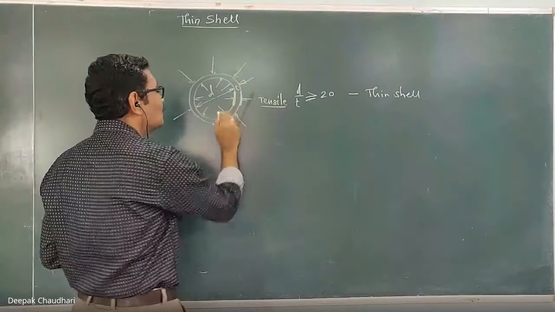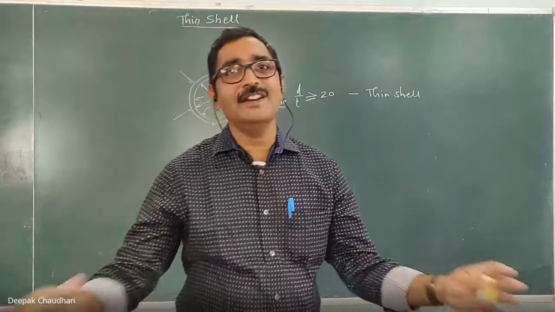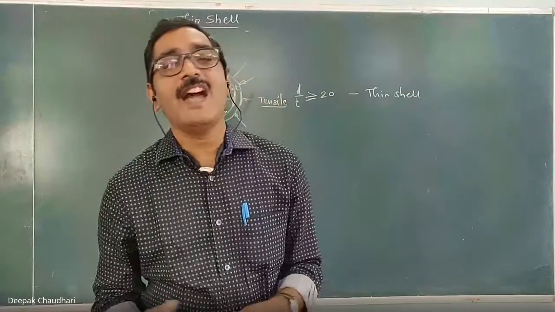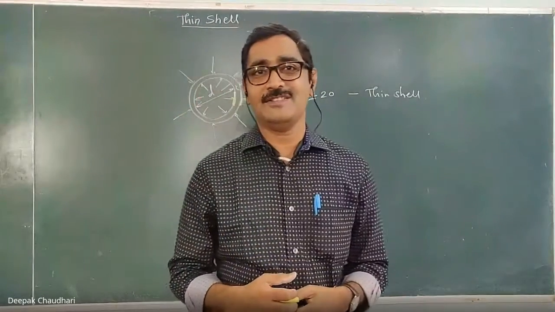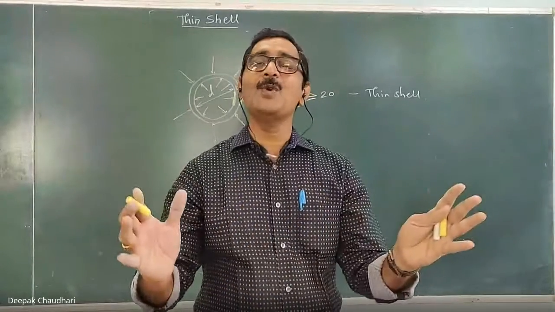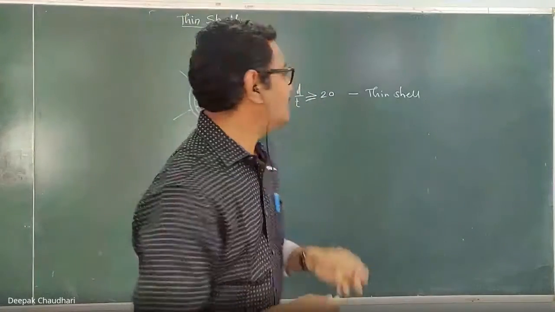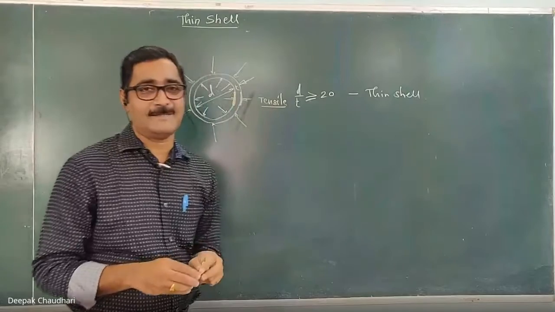When you blow the balloon, or in the case of an LPG cylinder, the inner pressure is greater than the outer pressure. Normally the outer pressure is atmospheric pressure, and the inner pressure is more than atmospheric. So when the inner pressure is more than the outer pressure, as in a balloon, the nature of the stresses induced in the shell is tensile.